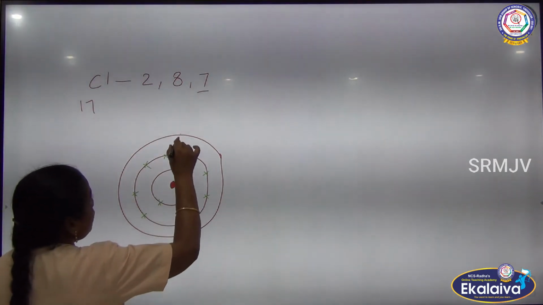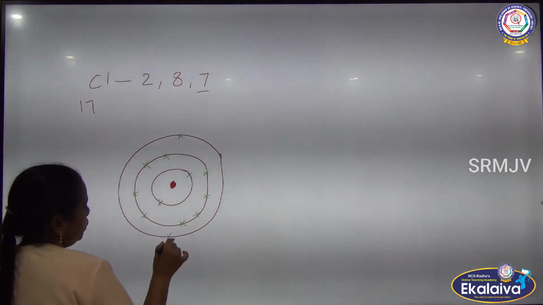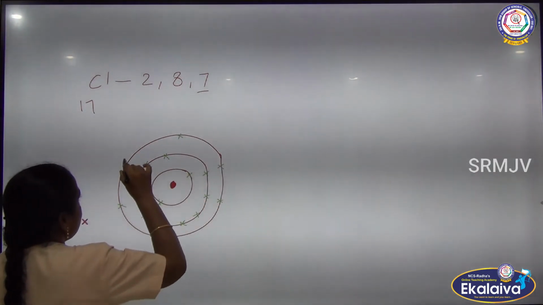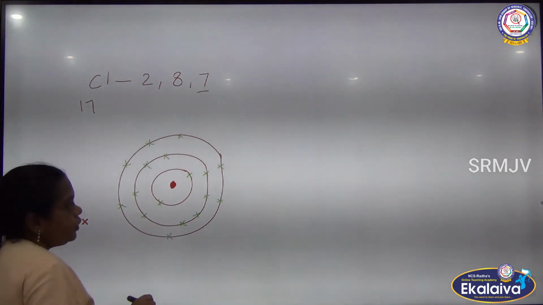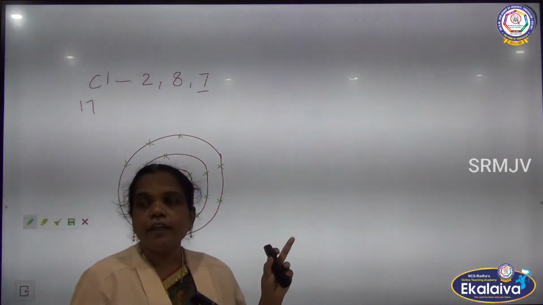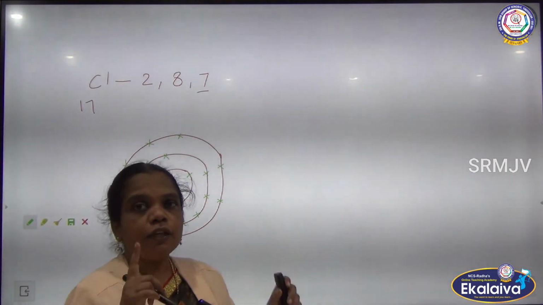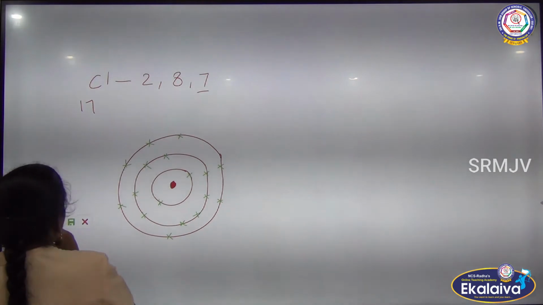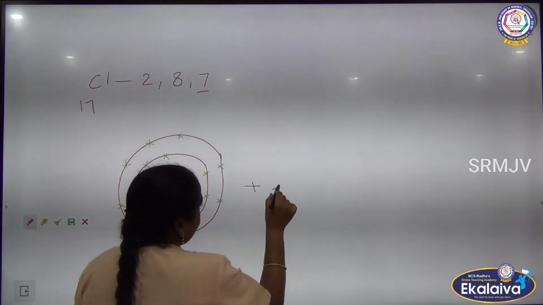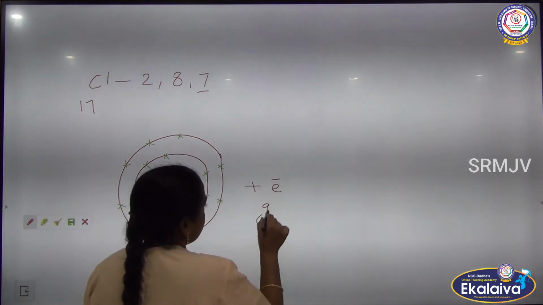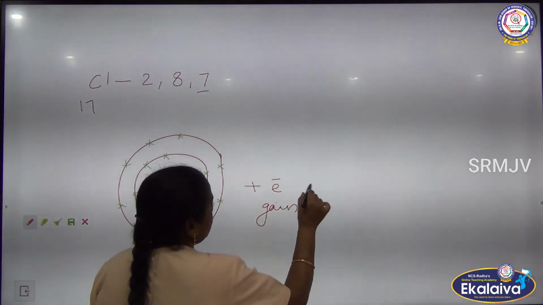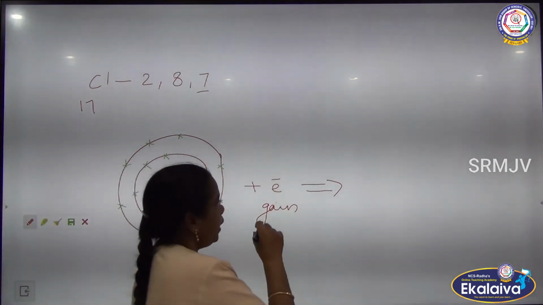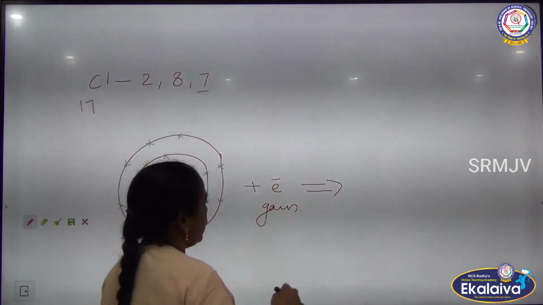And then how many electrons? 7 electrons, 1, 2, 3, 4, 5, 6, 7. So the chlorine has to attain the 8 electron configuration. It should gain 1 electron. If it gains 1 electron, see that it attains the 8 electron configuration.